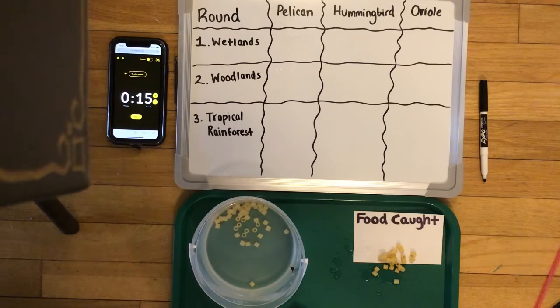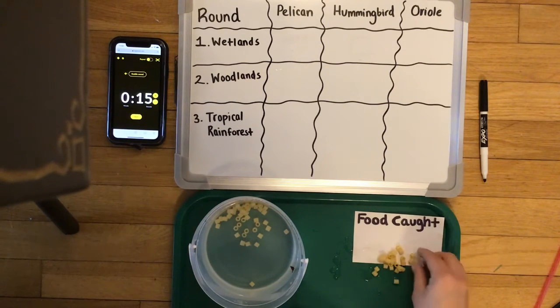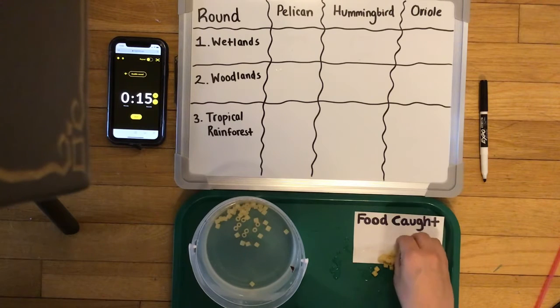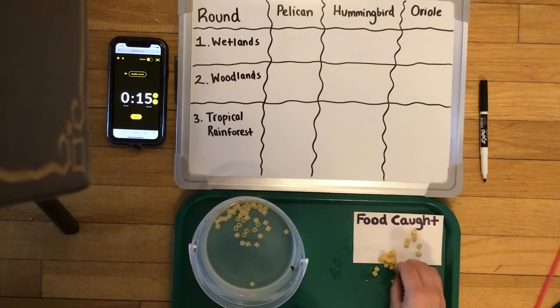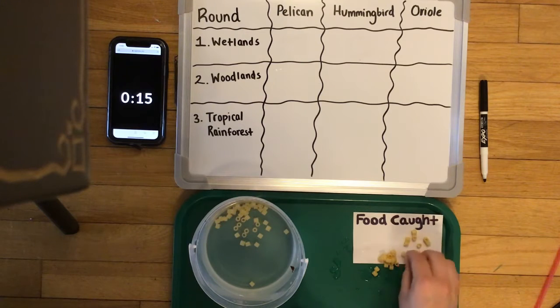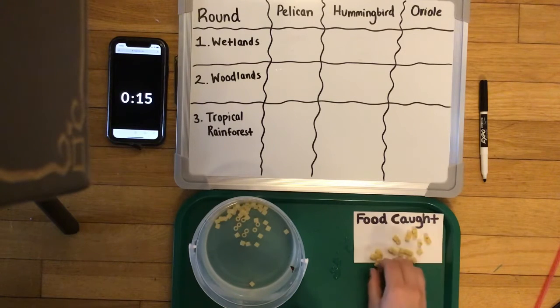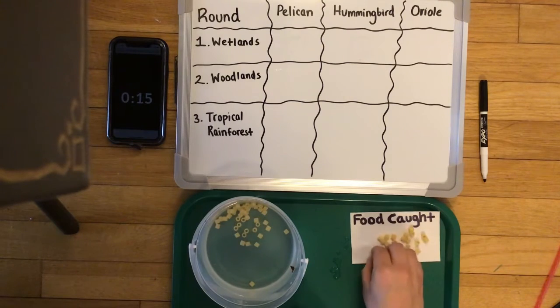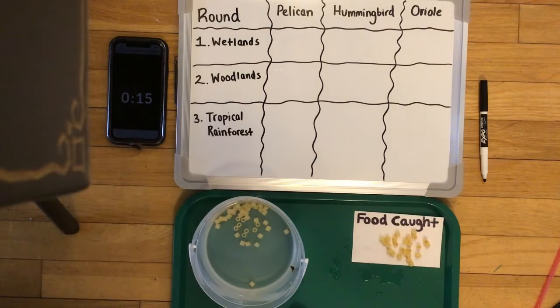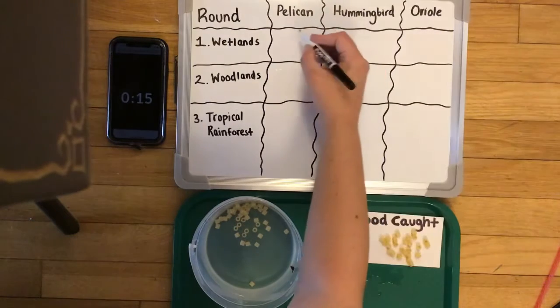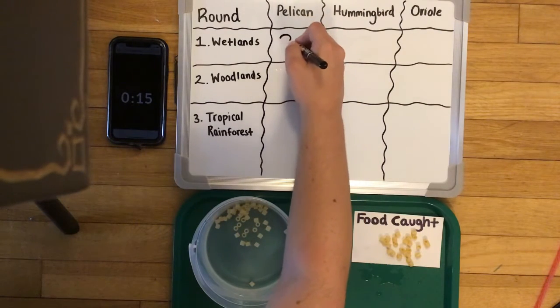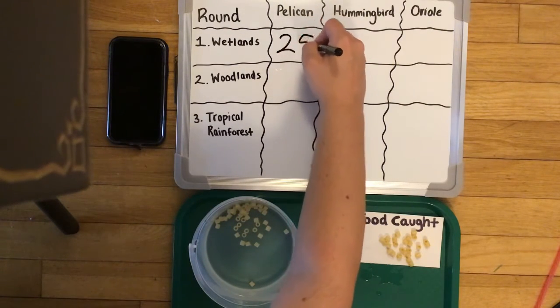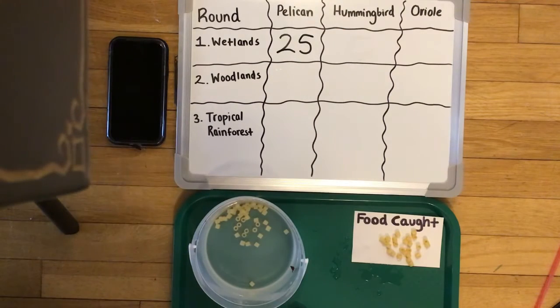Now we have to count up the number of fish that we caught and put it on the data table. 2, 4, 6, 8, 10, 12, 14, 16, 18, wow, 20, 22, 24, 25 fish caught by the pelican's scooping beak. Let's all take our marker and write a 25 in the first row for the pelican.